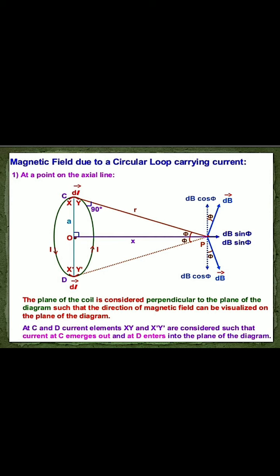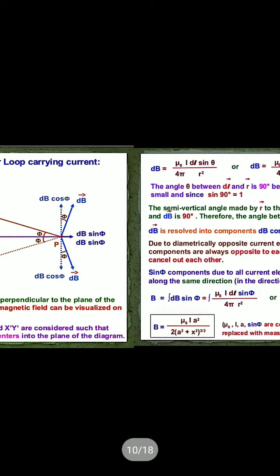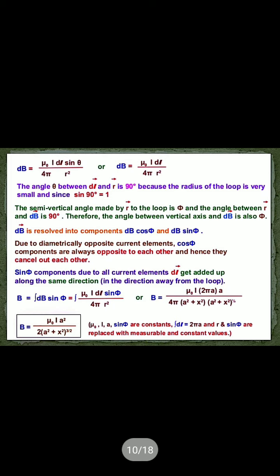Because the dB cos phi components are opposite to each other, they will cancel each other. dB is resolved into components dB cos phi and dB sin phi for both the current element at the top and at the bottom. This cos phi is opposite to each other, and hence they will cancel out. So which component is present, for which we get the magnetic field at point P?